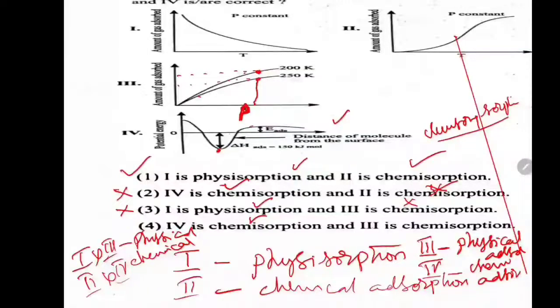4 is chemisorption, correct. But 3 is chemisorption, no, it is physical adsorption. 3, check 3 again. 1 is physisorption, yes. 3 is chemical adsorption, no, 3 is physical adsorption. This is wrong. 3 is wrong, 4 is wrong. Now what is correct? 1 and 2 are the correct options for this question. Right?